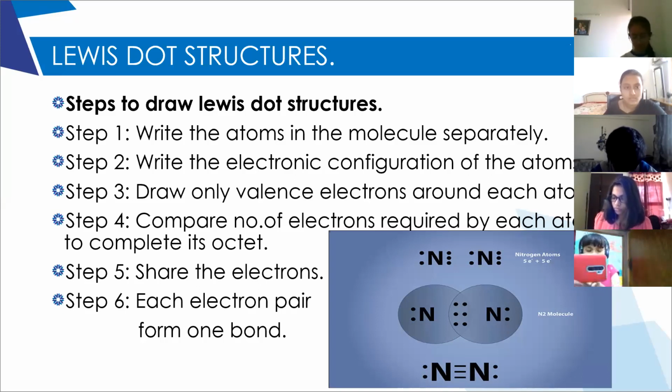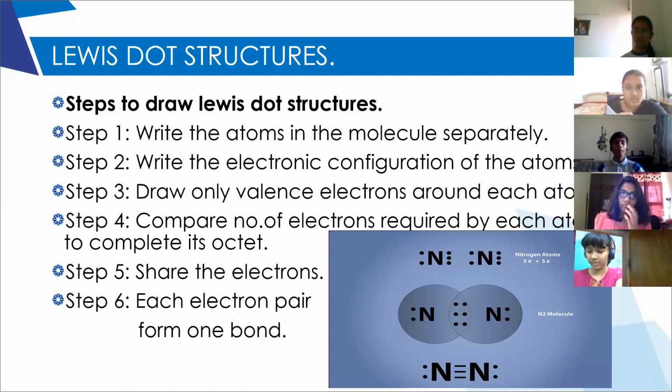What is the electronic configuration of HCl? What is the first step? First, write the atoms in the molecule separately. Hydrogen and chlorine, write separately. And around hydrogen write its electronic configuration. Around chlorine write its electronic configuration.